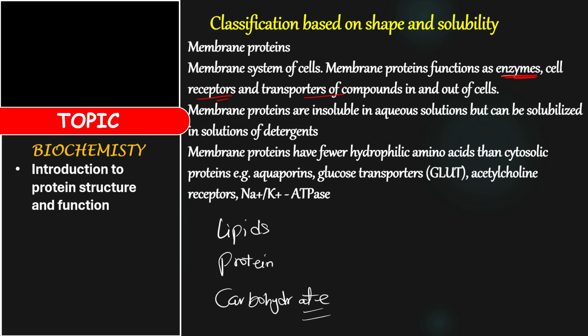But when you take them to the aqueous layer, they are what? Very, very insoluble. Now, membrane proteins have fewer hydrophilic amino acids than cytosolic proteins. When we talk about having fewer hydrophilic amino acids, hydrophilic means what? Water-loving amino acids. True or false? Because they have fewer water-loving amino acids, that is the reason why they are insoluble in aqueous solution. An example is aquaporin. Aquaporins are special water channels. As the name implies, aqua, water, pore, where water actually gets into the cell. That's what we call aquaporins. So aquaporins are special water channels.